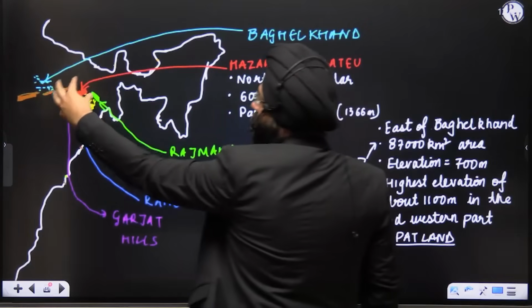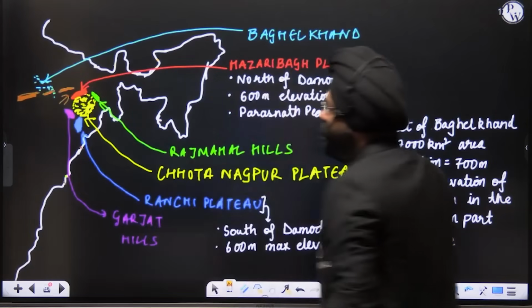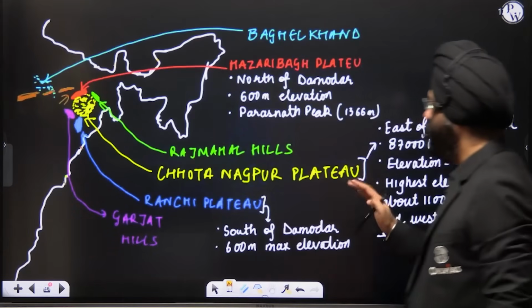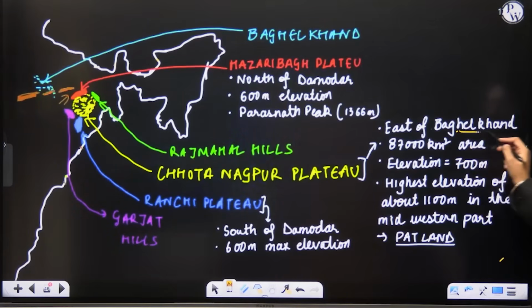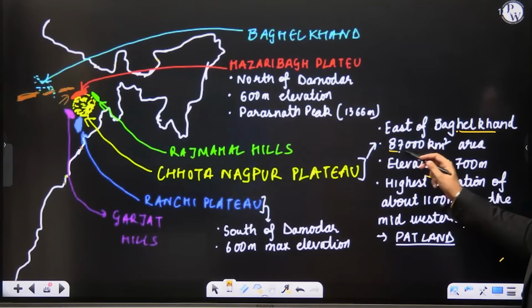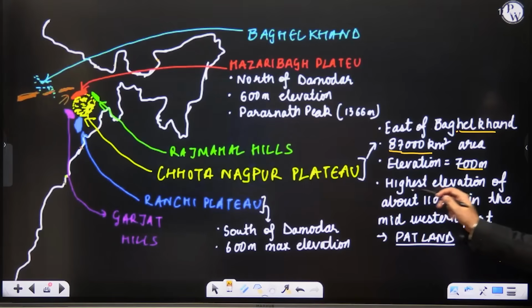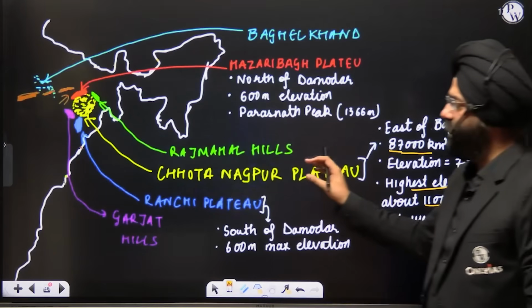Now see, one by one, let us study this region. If I study this yellow part, that is majorly what is known as the Chota Nagpur Plateau. It lies east of the Baghelkhand, area of 87,000 square kilometers, general elevation of 700 meters, highest elevation of about 1100 meters in the mid-western part, which is known as the Patland. Clear? This is the Chota Nagpur Plateau.